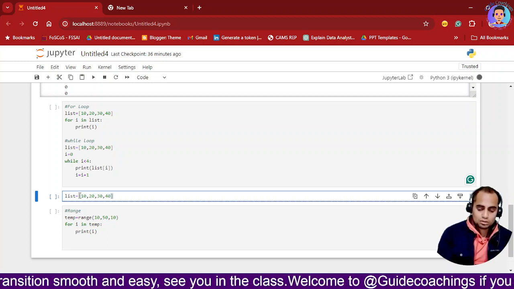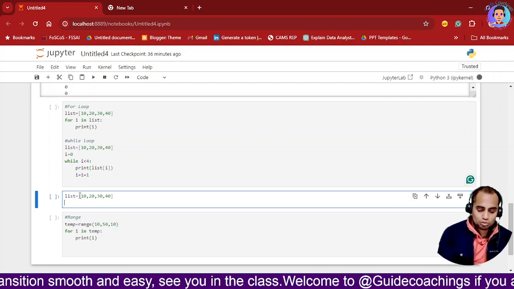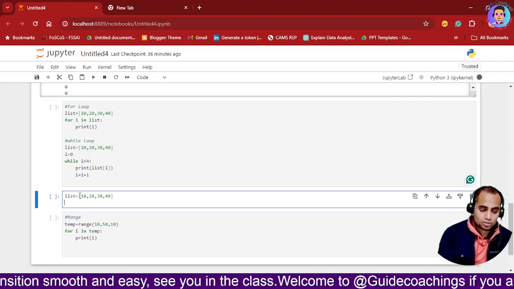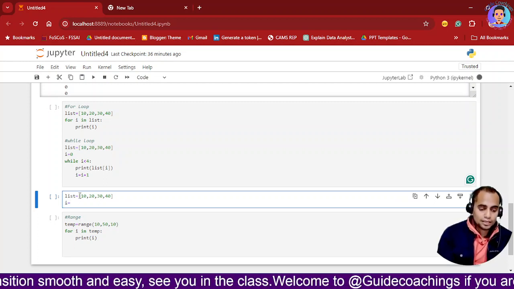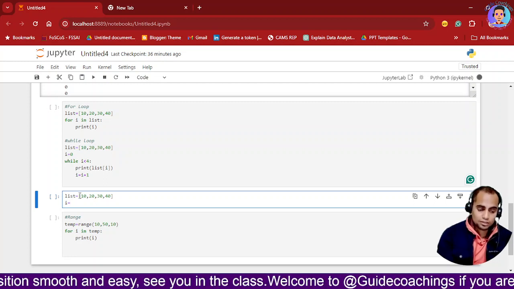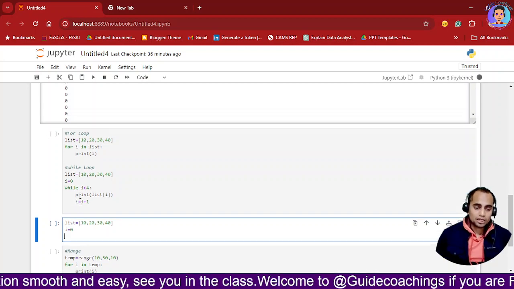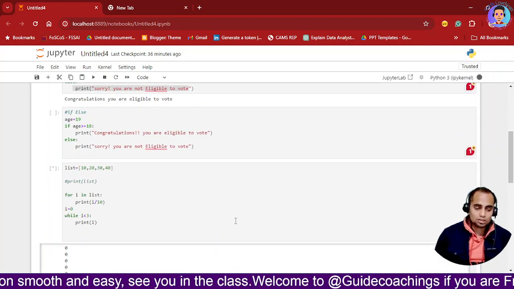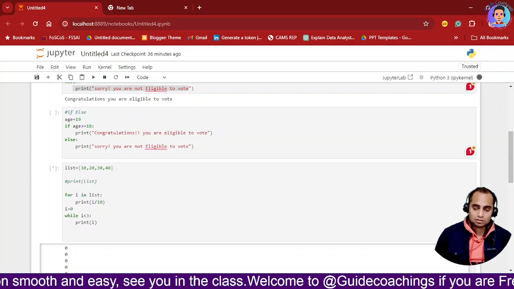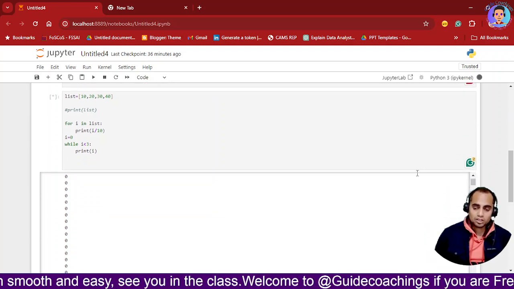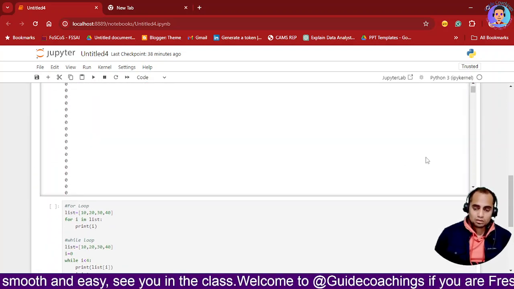Now I want it to be printed, so I will use i equals 0. It is a bit slow now because it went into the endless loop. That is the reason it is malfunctioning right now.